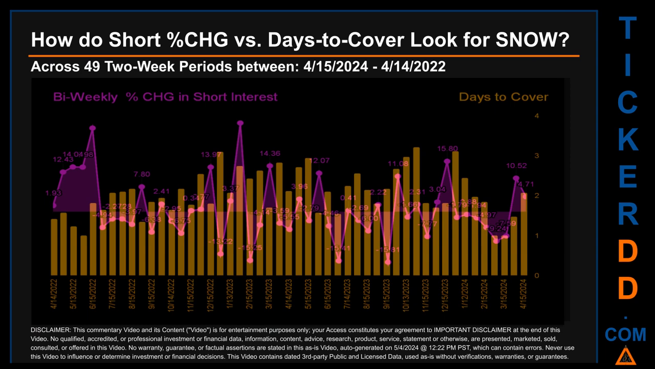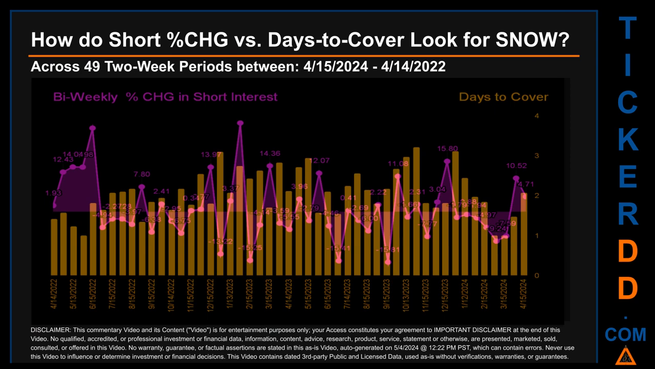Zooming out, I looked across 49 2-week snapshots, from latest found, April 15, 2024 to oldest found, April 14, 2022. In the graph, I overlaid bi-weekly percentage change in short interests against days to cover. Across these 49 2-week snapshots, the average percentage change of short interest was about 1.04%.